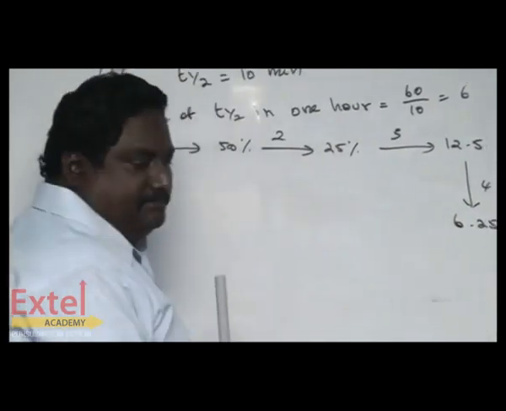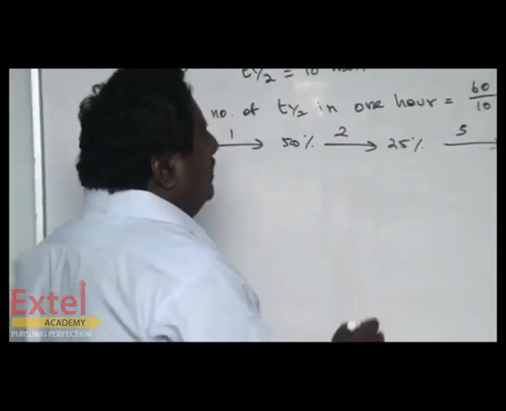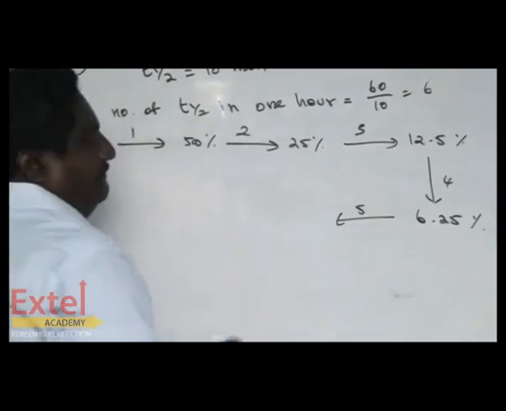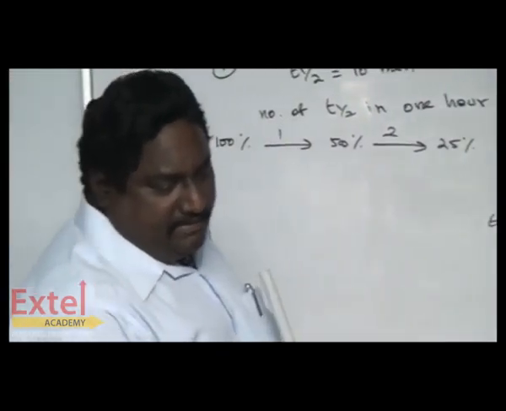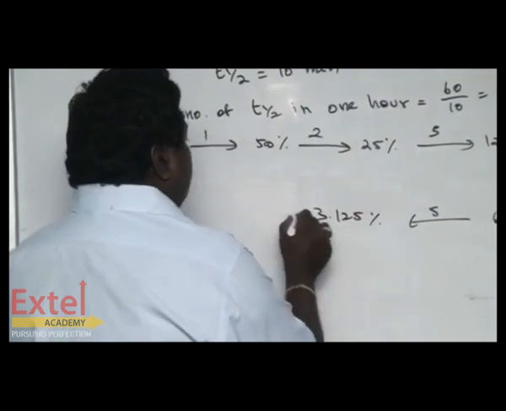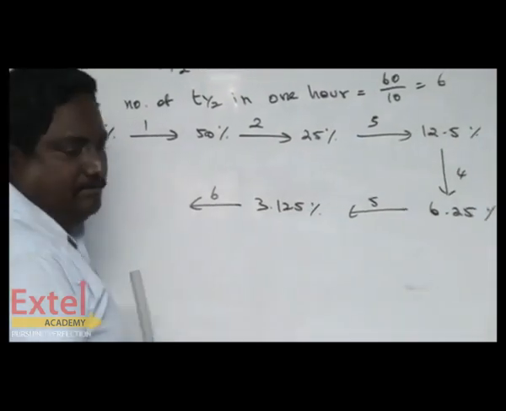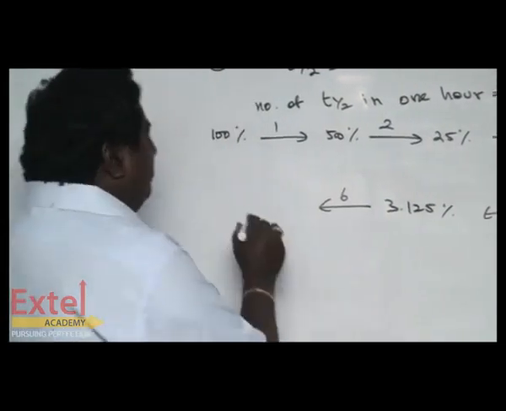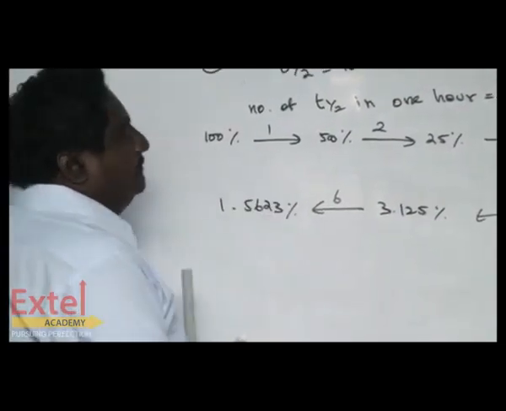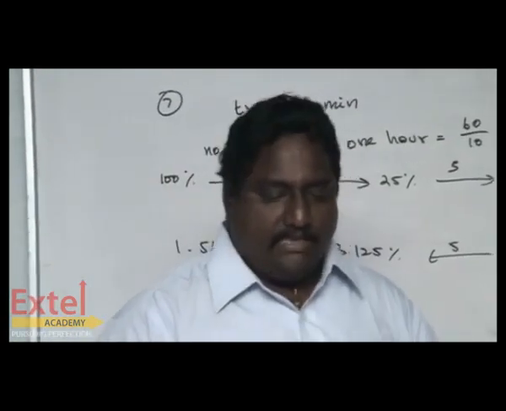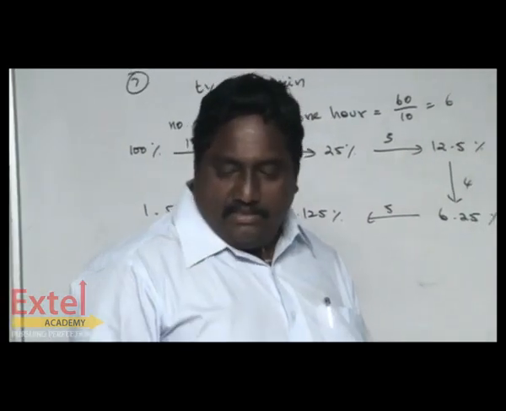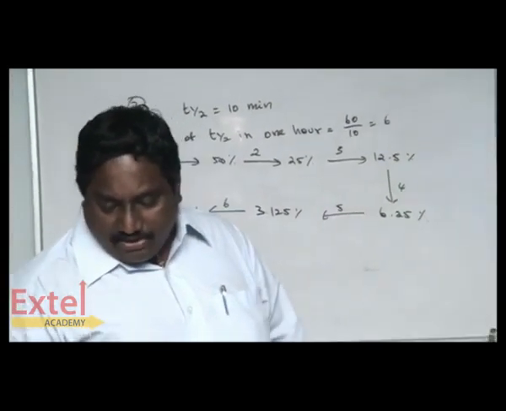6.25 in the fourth half-life. Then fifth half-life, once again it became half of this, 3.125%. In the sixth half-life, once again it became half of this, 1.5623%. This is the last value that has been obtained. Shall we see the last question in this chapter?